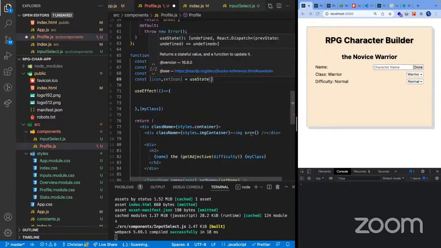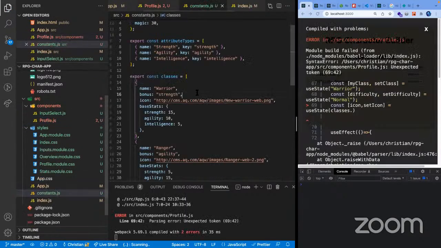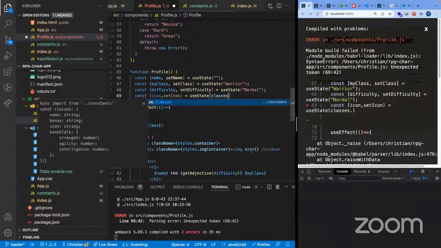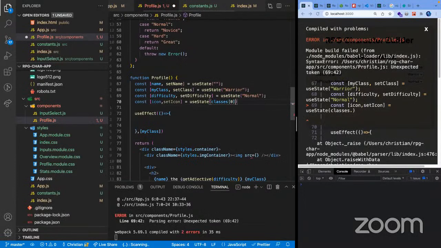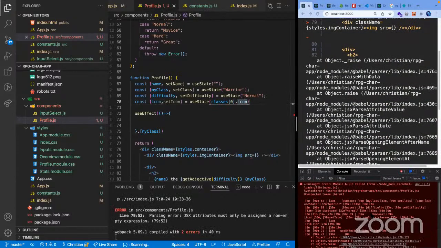And then since we're using warrior and we have it in our classes, the name for the constant is classes. It's in the first one, and it has an image or icon object key value.